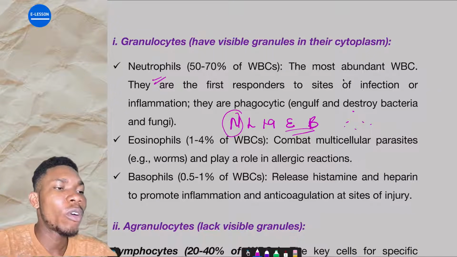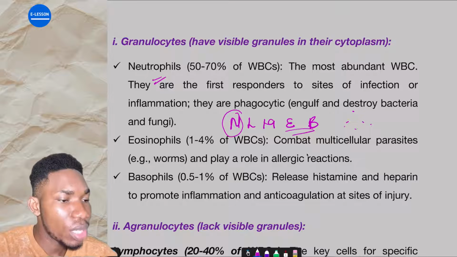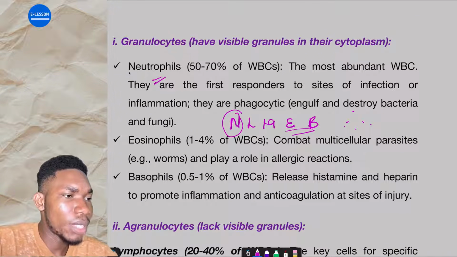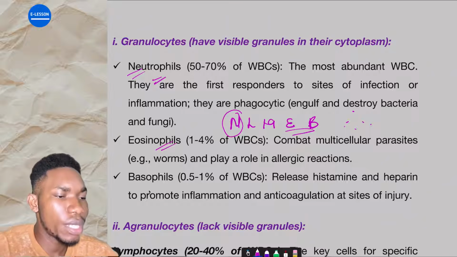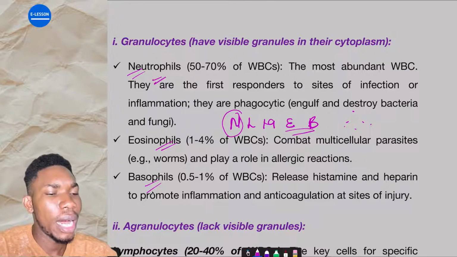Neutrophils are the most abundant white blood cells, and they are the first responders to the site of infection. They are phagocytic. All these ones are stories; the most important thing is that you just know them. The granulocytes: neutrophils, eosinophils, basophils. Are you getting it now?